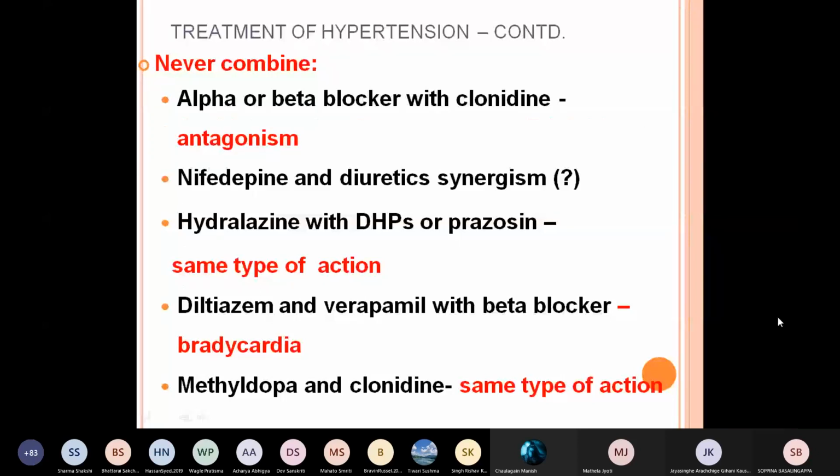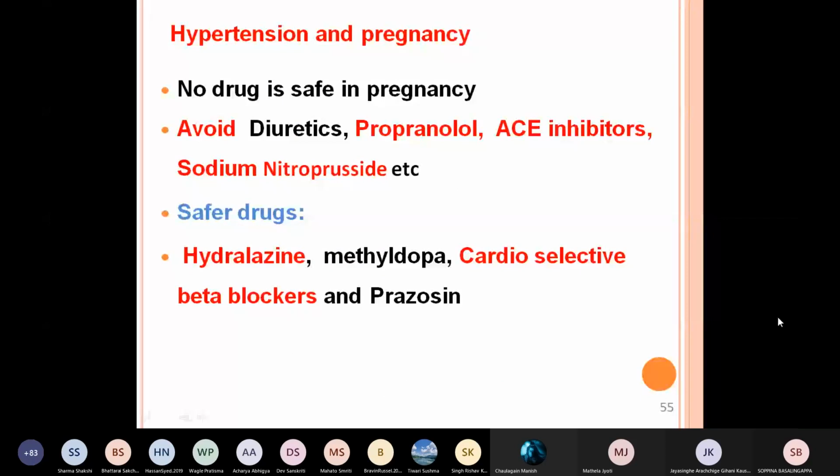Next comes hypertension and pregnancy. It may be pre-eclamptic toxemia or essential hypertension, later on becoming pregnant. No drug is safe in pregnancy, because whenever you are prescribing a drug to a pregnant woman, you should always think of its influence on the fertilization of the ovum, implantation, development and growth of the fetus. So no drug is safe in pregnancy. However, we have to use some drugs. Let us see what these safe drugs are.